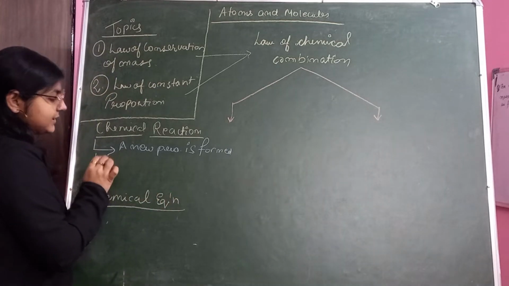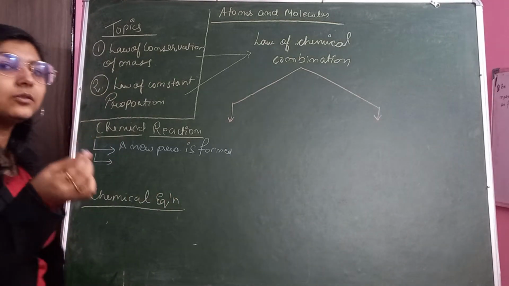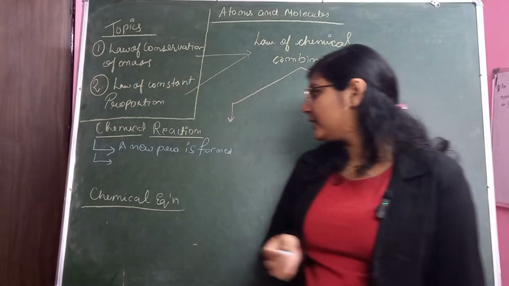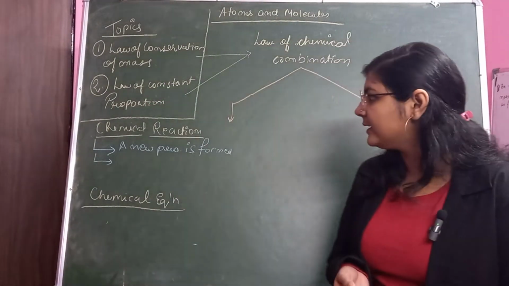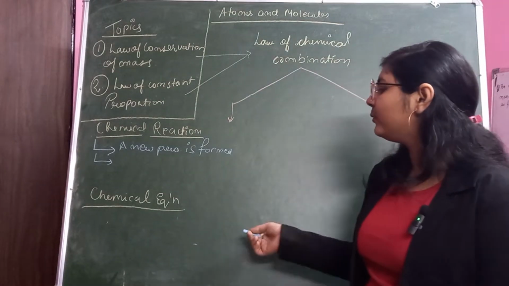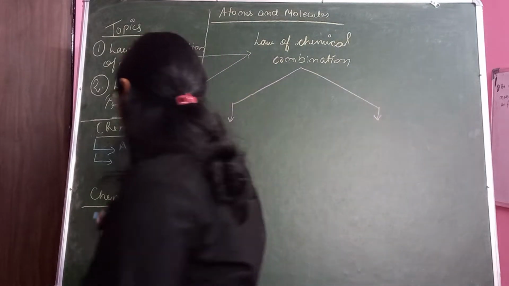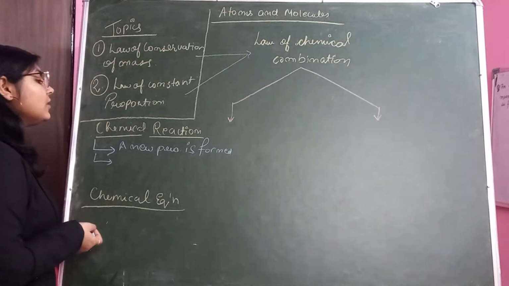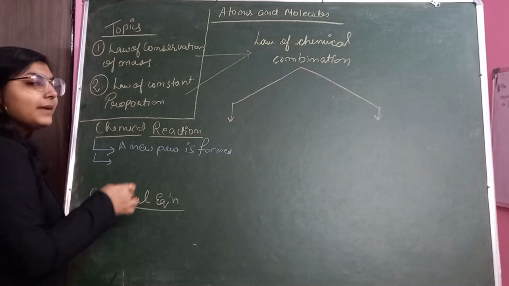What else? This same topic we will do in class 10th also, chapter 1, that is chemical reactions and equations. So there also we will study these topics in brief only, and the points that I'm explaining here we will be repeating in that class also, right? So right now I'm not telling you to make the base of 10th.